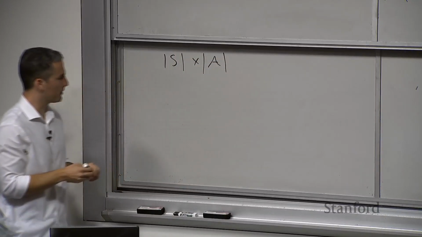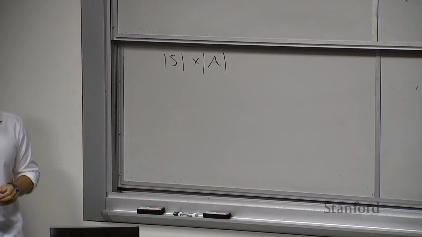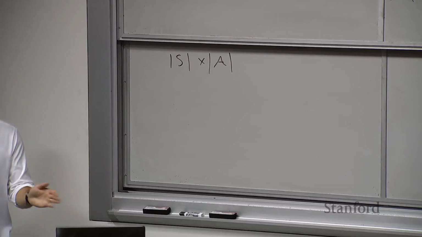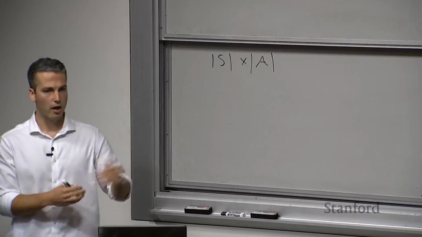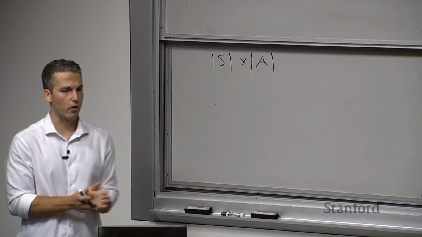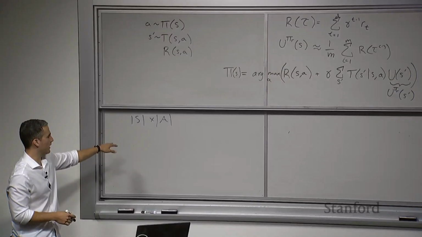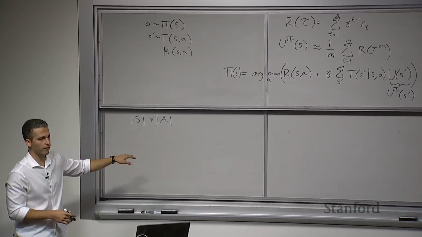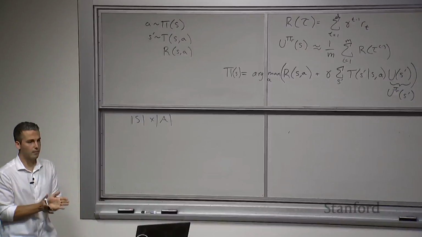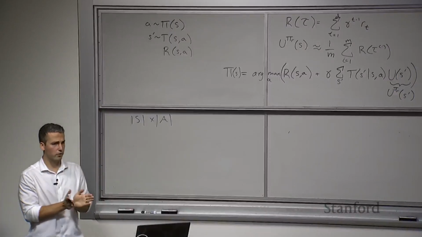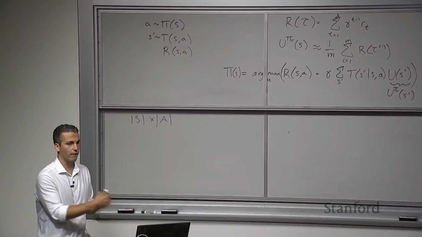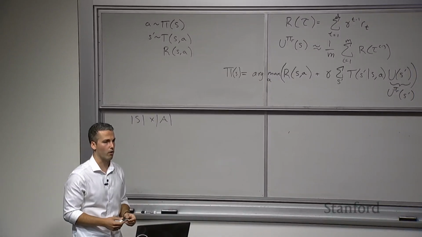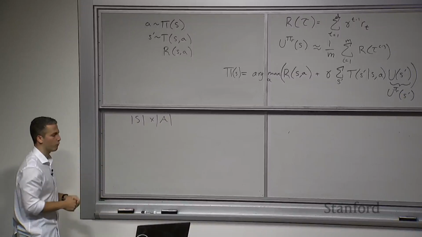What this branching factor is telling us is how quickly this tree is going to grow as we go down in depth. Every time we add another depth to this tree, we grow it by a factor of the size of the state space times the size of the action space. The reason is that, as you can see in this visualization, we are branching on all of the states and all of the actions. So that's the factor by which this tree is going to grow. That's the idea of branching factor.